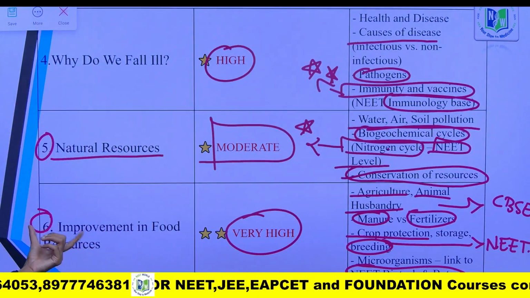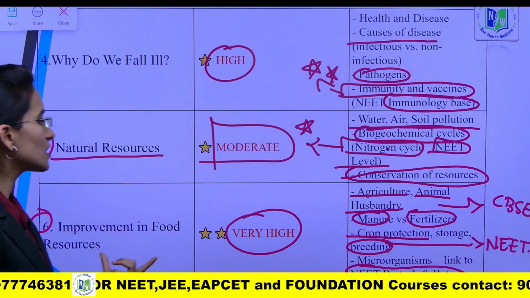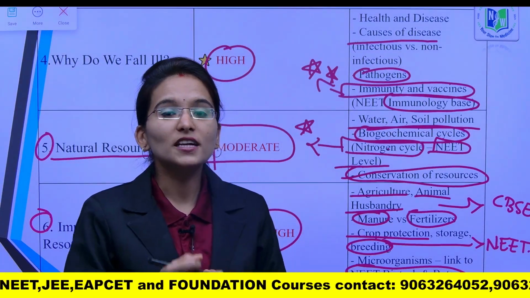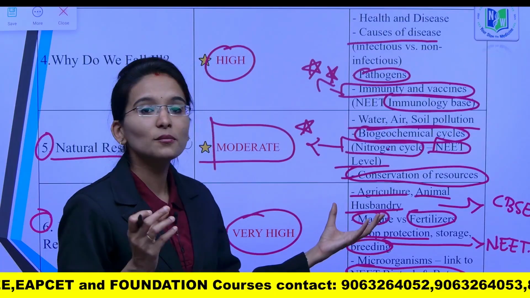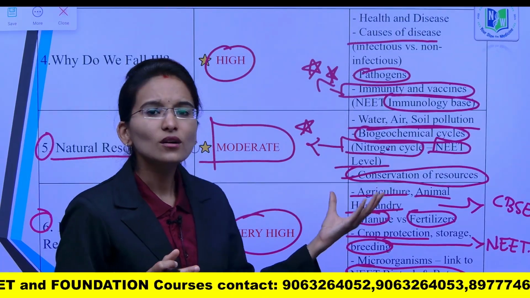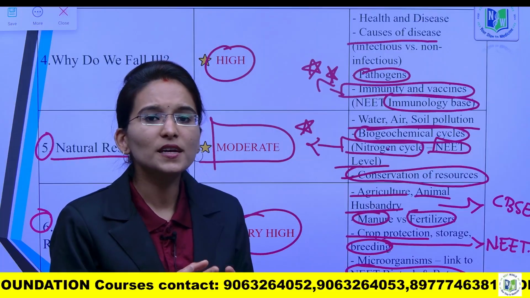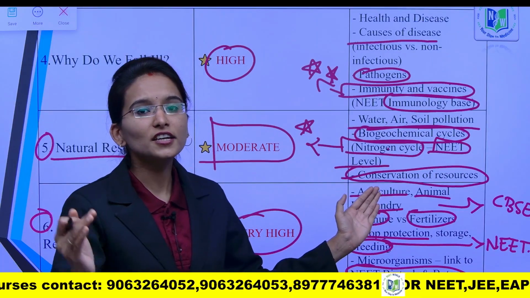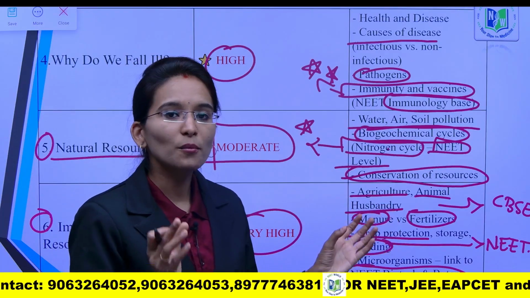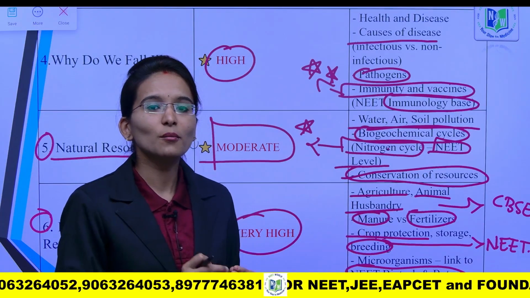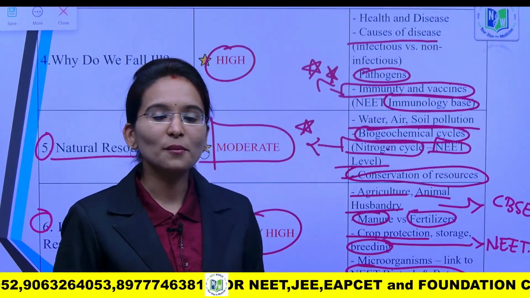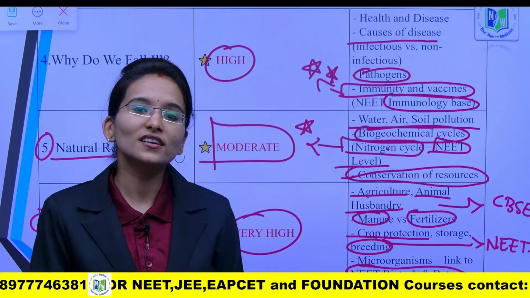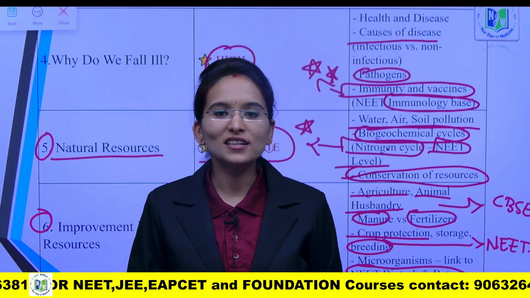When it comes to the 6th chapter, improvement in food resources, here you need to know the breeding concepts, breeding methods, and you need to learn animal husbandry. These are also a few basics which you need to learn here itself, and again this chapter is also linked with 12th standard botany. There you are going to learn about it in the biotechnology chapter. So this is the way the chapters are directly linked to the class 11th and 12th standards.